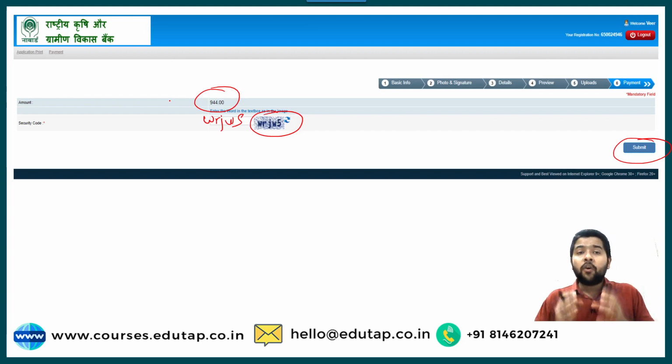So guys, I hope you have understood each and every important point regarding how you can apply online, and what are the important points that you need to consider while filling up your NABARD Grade A 2021 examination form. We have completed the basic information step, we have completed the photo and signature, the third step, the fourth, and the fifth step, which comprises of uploading our left thumb impression and our handwritten declaration. I have shown each and everything in the best possible way.